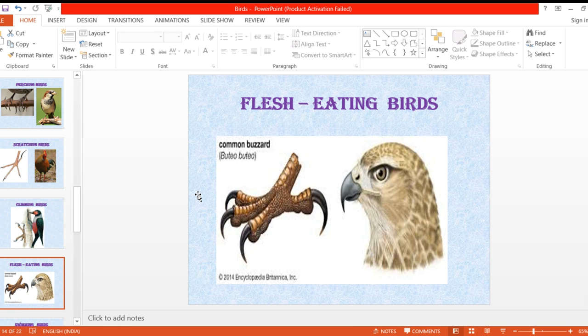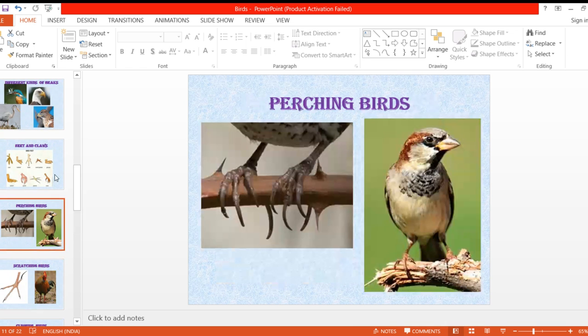Some birds such as sparrow and crow use their feet to get a grip on the tree's branches to sit. Now here, see this. Now they want to sit on the branch, isn't it? The birds will not be on the ground, the birds will be on the trees. They will sit on the trees. So while they are sitting, they need the grip, otherwise they will fall down. So for the grip purpose, these perching birds have these type of feet.